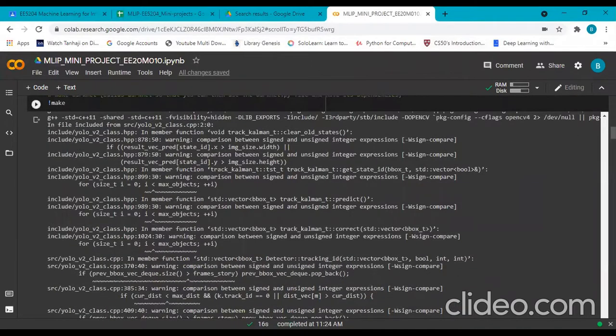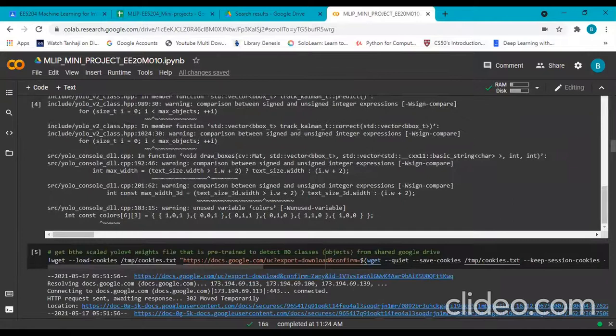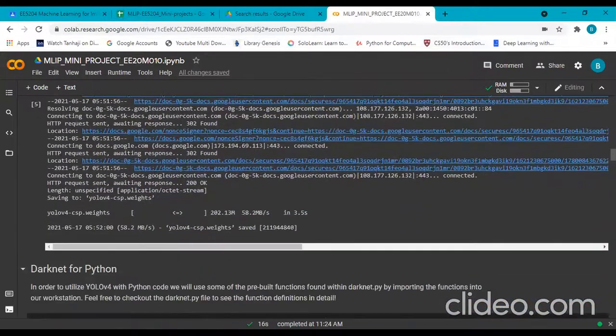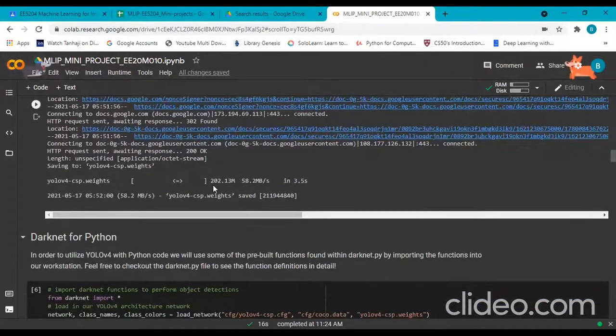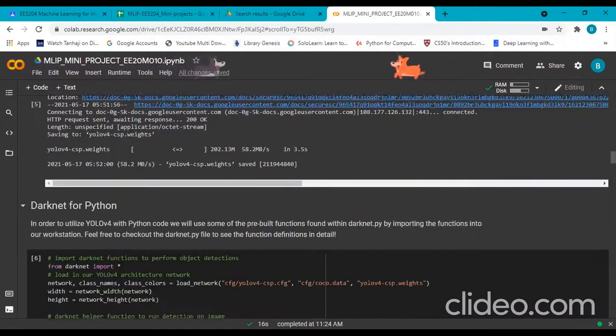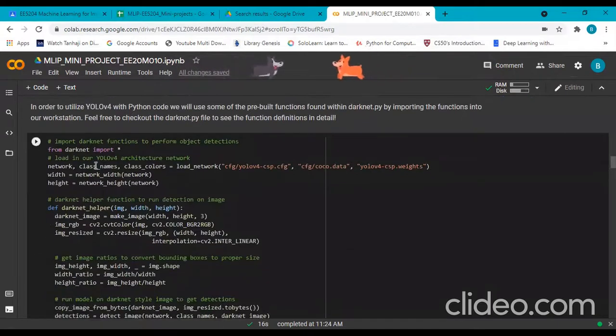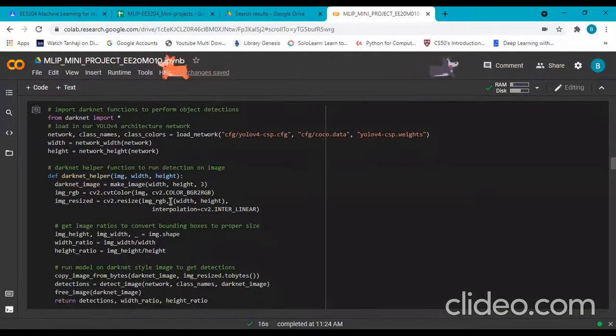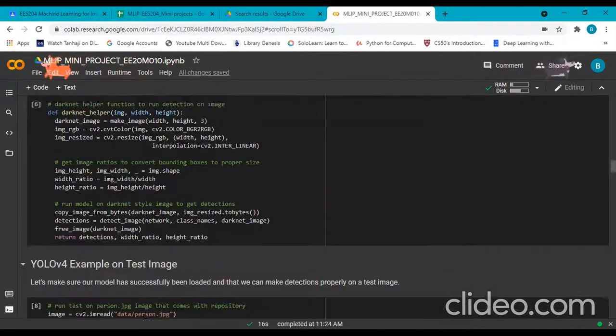This downloads all required YOLO weights, that is, the pre-trained model. This takes a lot of time as its size is 200 MB, so I've downloaded it beforehand. This is for importing all required darknet functions. Darknet is the architecture on which YOLO v4 works.